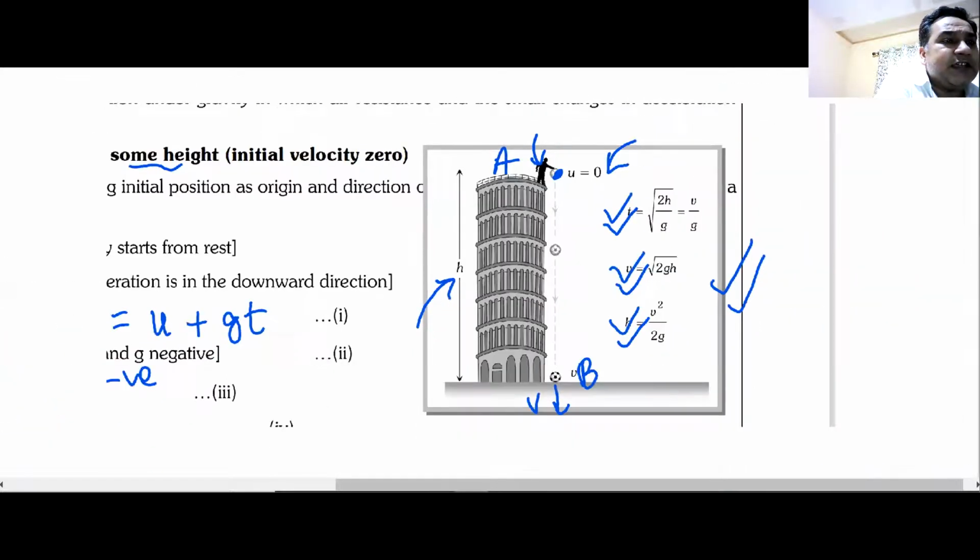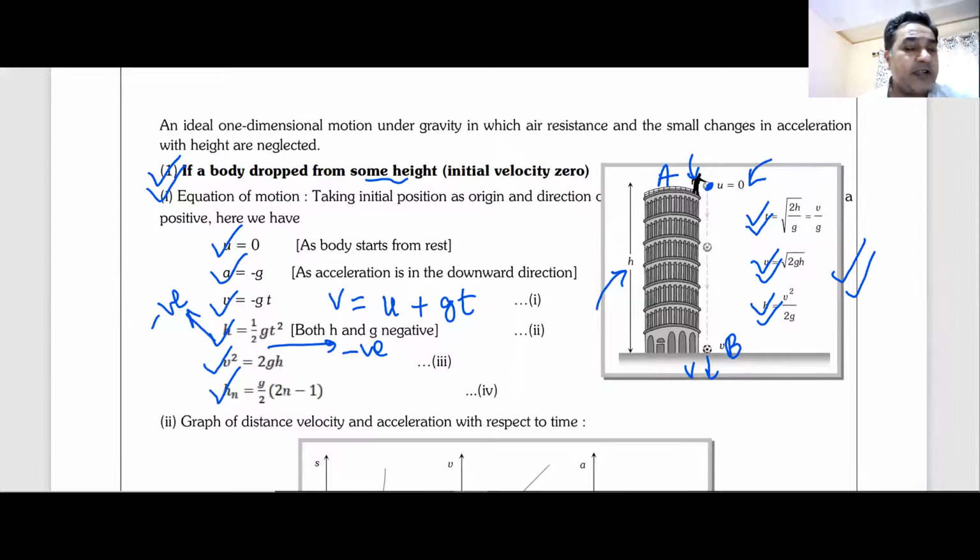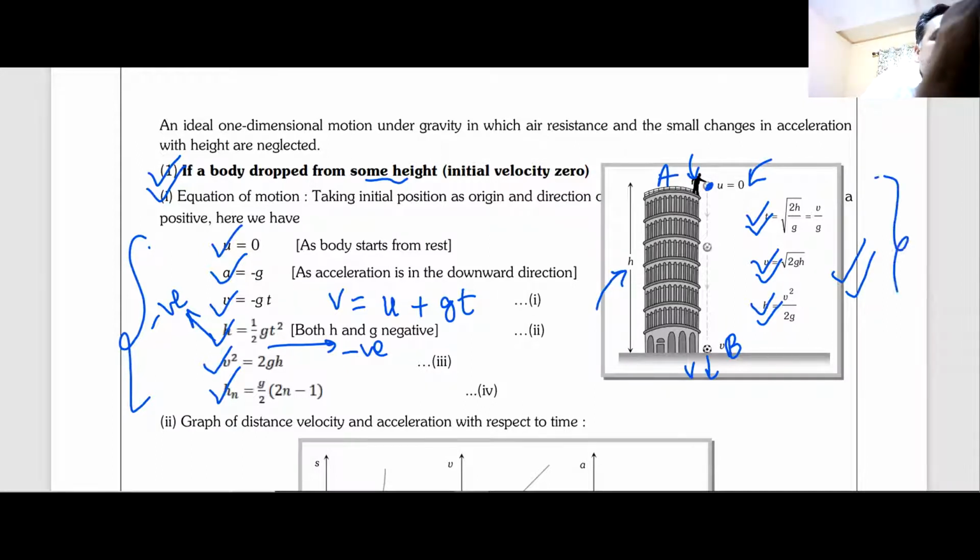Let me decrease it again. And the equations that we have written here, the same equations are written here, but in a different way, where we can find out the value of t, h, and v in different ways. Am I clear, everyone?